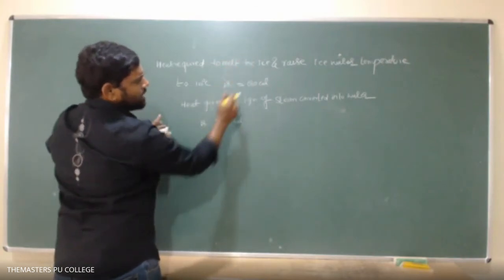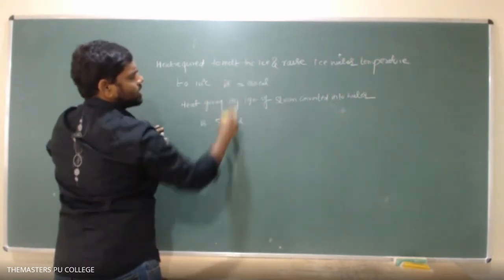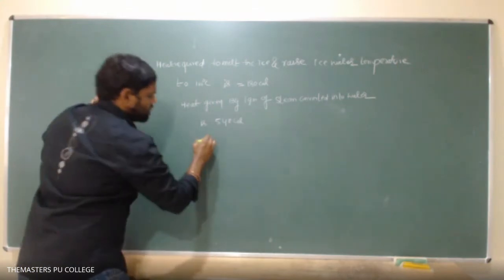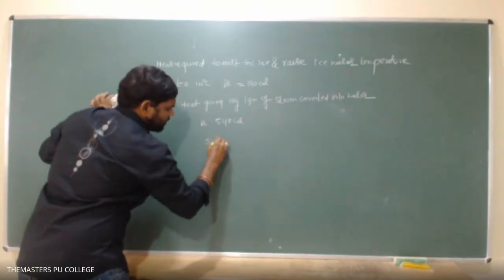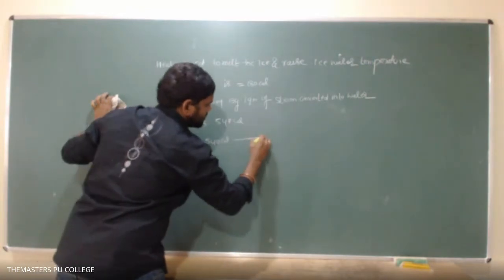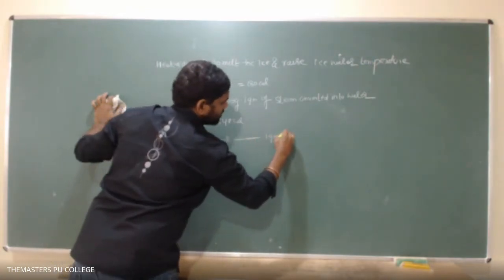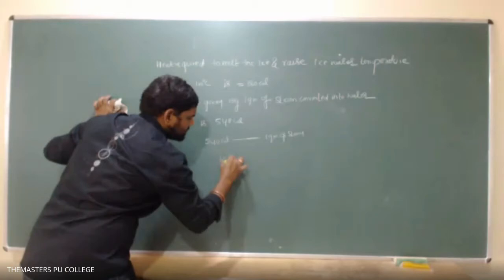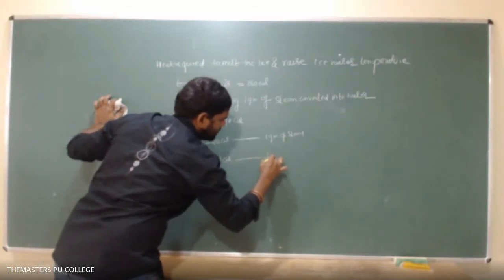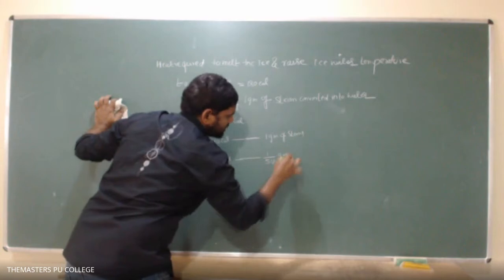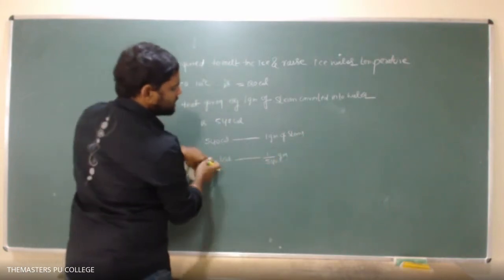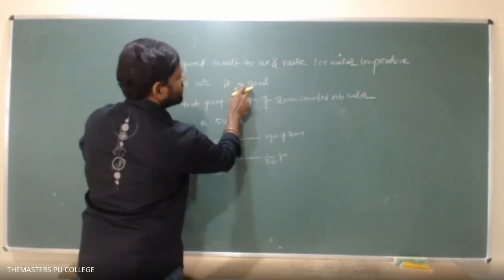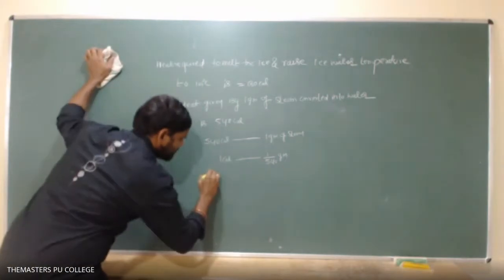So to give out 180 calories, how much amount of steam has to be converted into water? Look here carefully, students. 540 calories of heat is given by 1 gram of steam. Then 1 calorie of heat is given by 1 by 540 gram of steam.